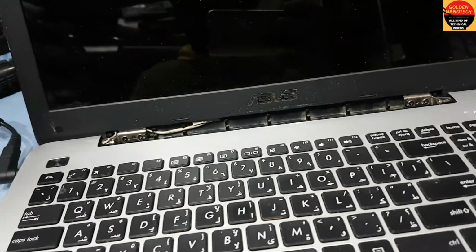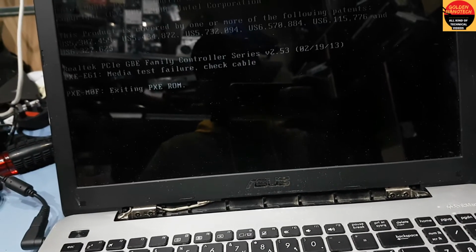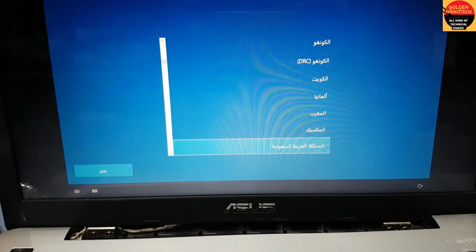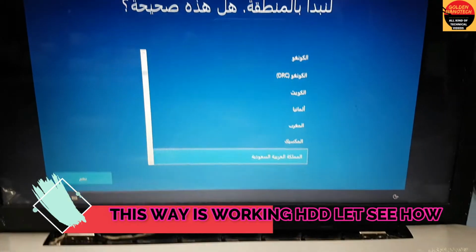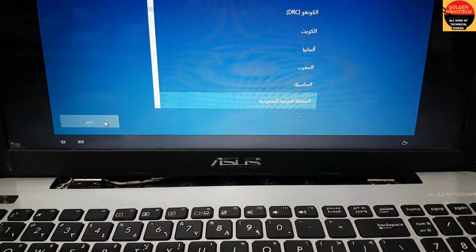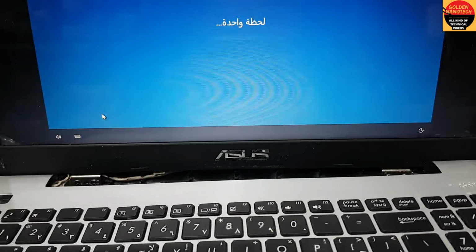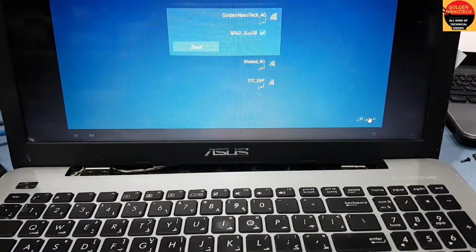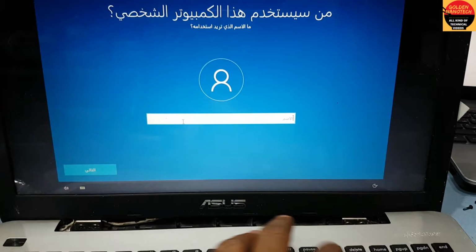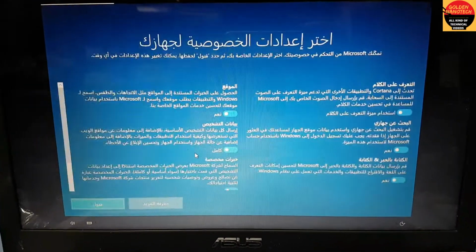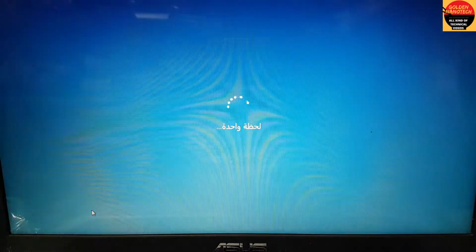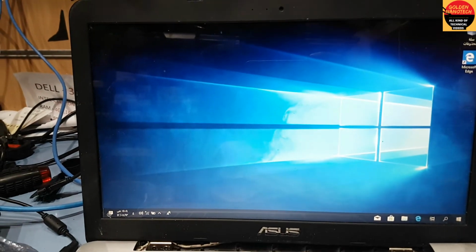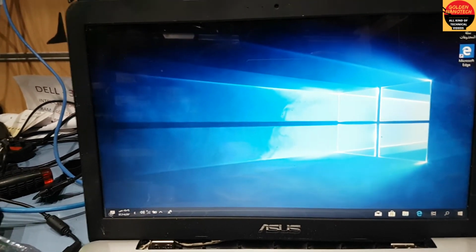Remove the flash drive, check whether it is loading Windows or not. It's not loading. You can see it's working now, but I will tell you what the problem is, why before it was not working. And see guys, it is open now, but I have one problem. So now I'm showing you what the problem is.